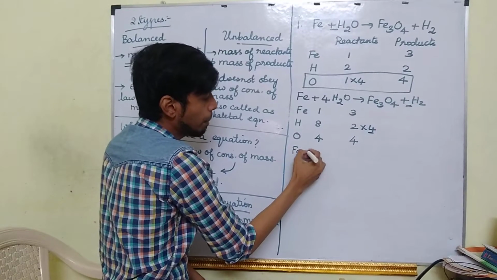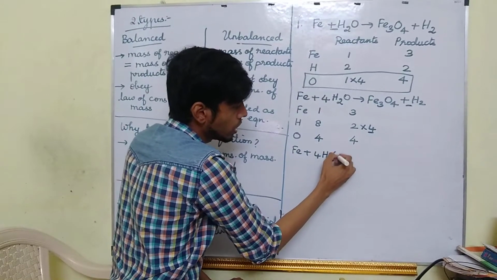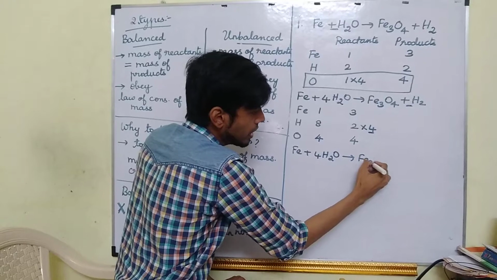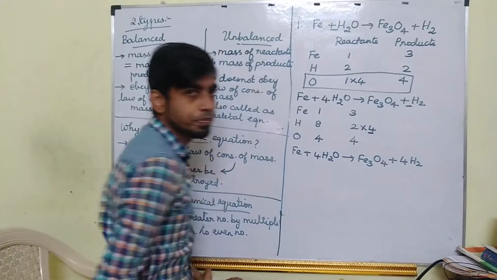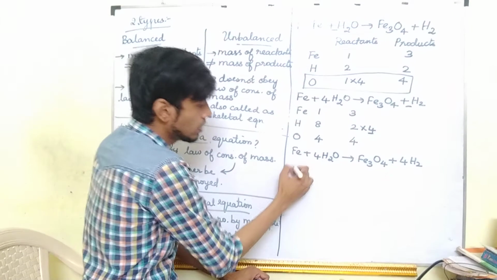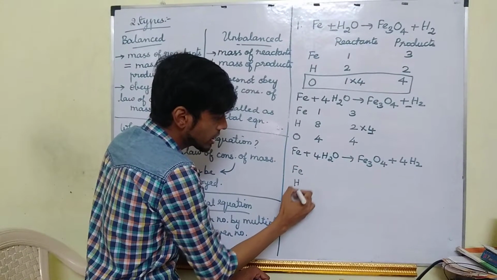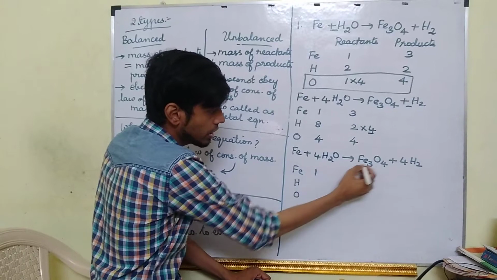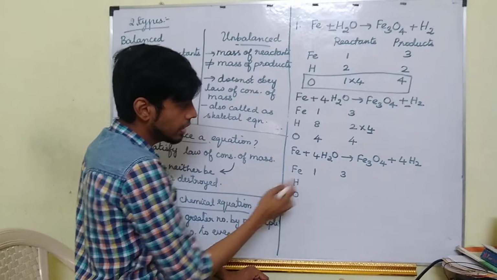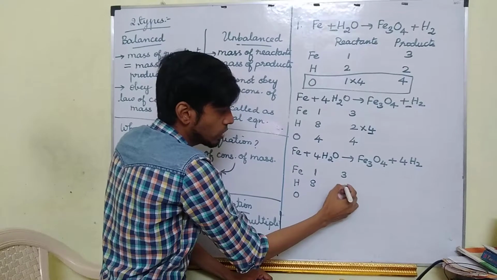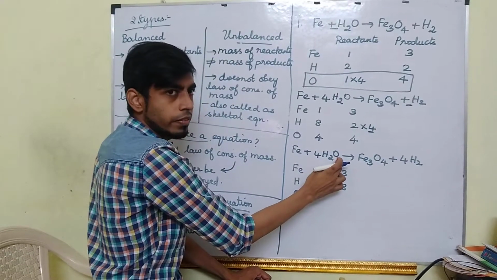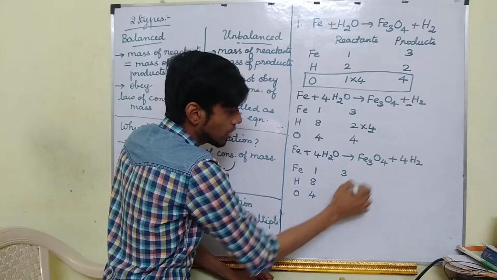So Fe plus 4H2O gives Fe3O4 plus 4H2. Okay, so again check Fe, H and O. Fe here it is 1, here it is 3. Hydrogen 4 2s are 8, here also 4 2s are 8. Oxygen 4 1s are 4, here also 4.